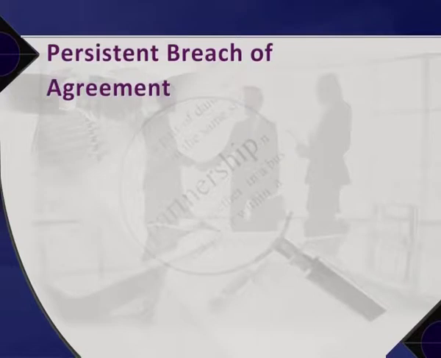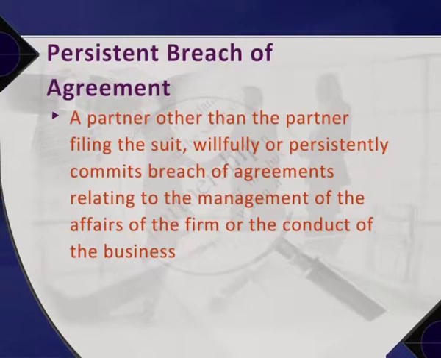D. Persistent breach of agreement. A firm is dissolved by the court on the ground of persistent breach of agreement by one partner. When a partner other than the partner filing the suit willfully or persistently commits breach of agreements relating to the management of the affairs of the firm or conduct of the business, in such a case the court may dissolve the firm.